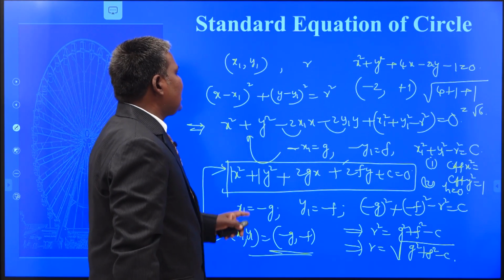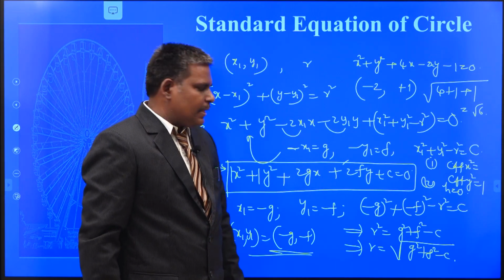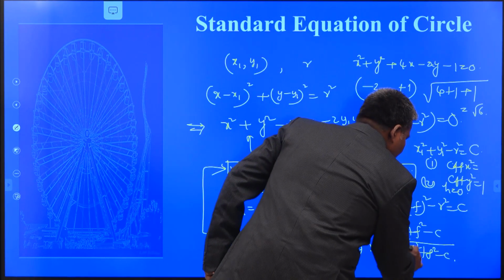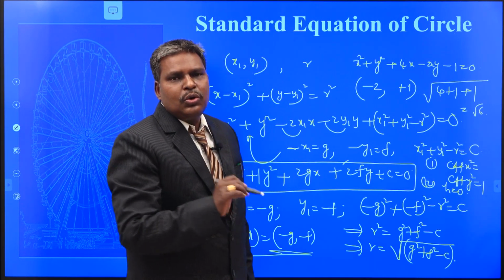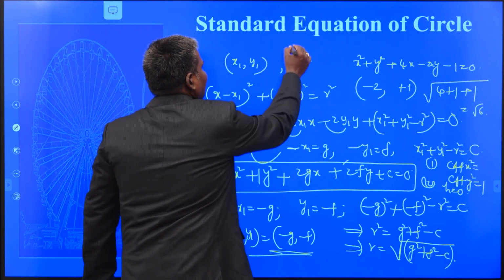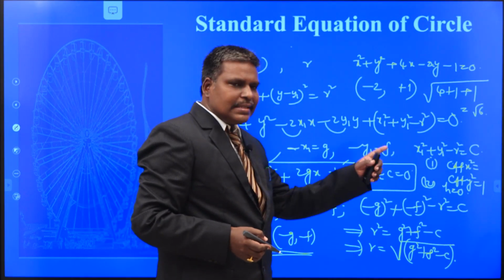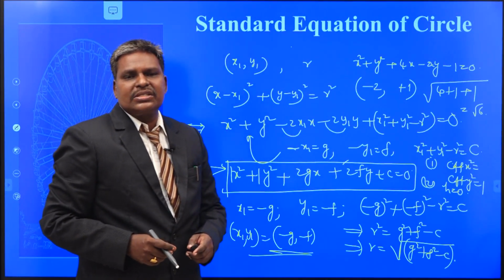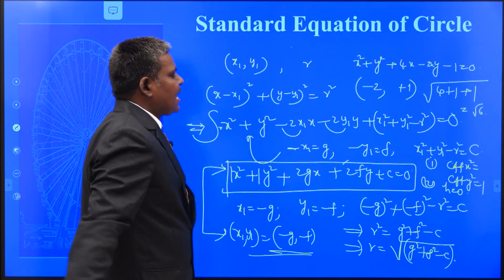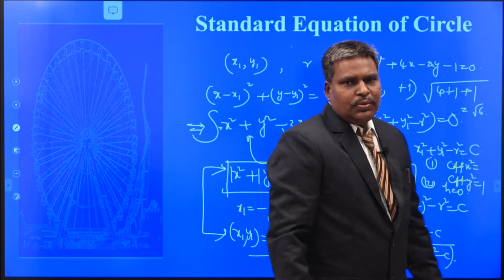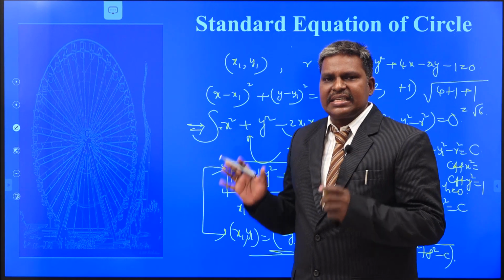It represents a circle, and moreover, what is the radius of the circle? Root of g square plus f square minus c, and if your under-root value is positive, we get the real circle. Under-root value equal to 0, we get a point circle, that is just a dot. Your radius is what? 0. And if g square plus f square minus c is less than 0, then the circle is called an imaginary circle, and this equation is always represented by capital S. So once you have the equation of the circle, immediately you are in a position to write its center and radius.